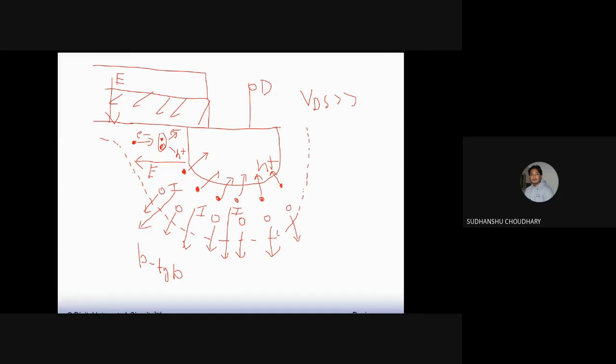Okay. Now apart from this, because of this electric field, which is transverse, appearing here because of the gate to source voltage, you will find that these electrons, when they gain energy levels which are equal to the silicon dioxide barrier level.